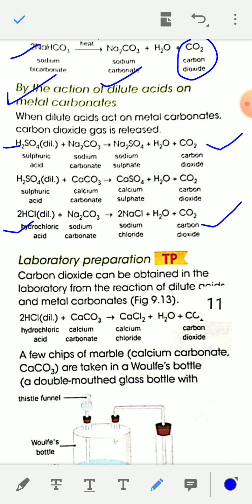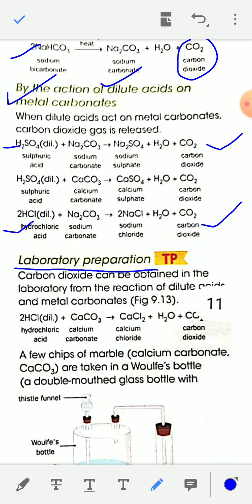Now see the laboratory preparation of carbon dioxide. Carbon dioxide can be obtained in the laboratory from the reaction of dilute acid on metal carbonate.